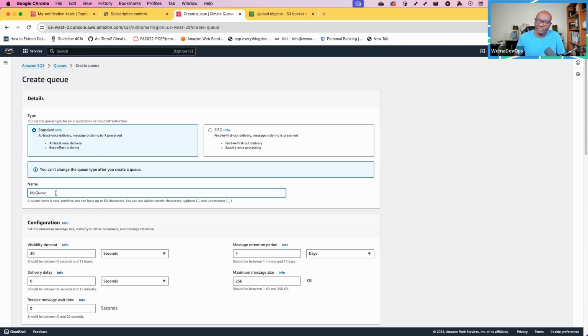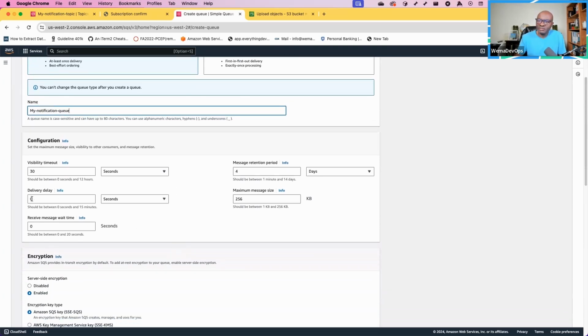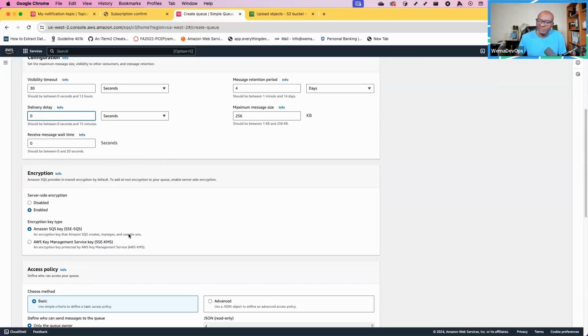So you can just create your queue, and I can call this my notification queue. This is the delay. If I want to increase the seconds of the delay, I'd be creating a delay queue. But otherwise, right now, I'll leave everything as default.